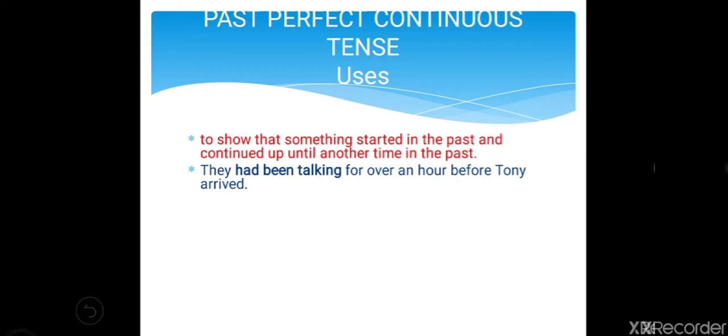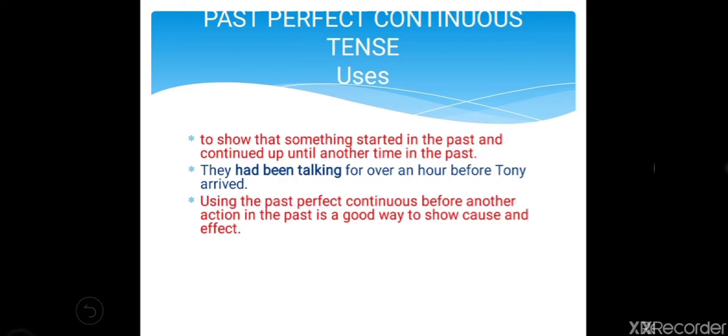So two situations are there and something started in the past and continued up until another time in the past. Okay, up to Tony's arrival, they had been talking for over an hour. In such a sentence, we are using past perfect continuous tense.